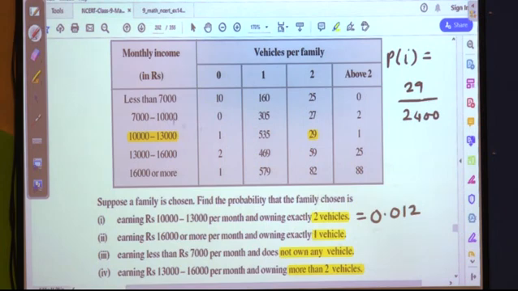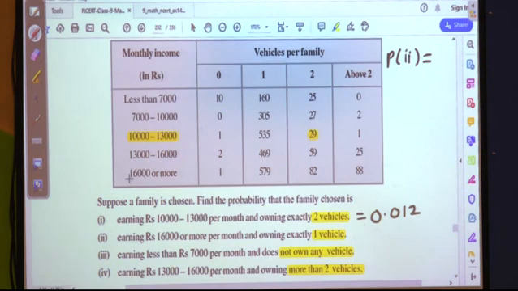Okay. Now let us go for the second one. What is the second one? Earning rupees 16,000 or more per month and owning exactly 1 vehicle.